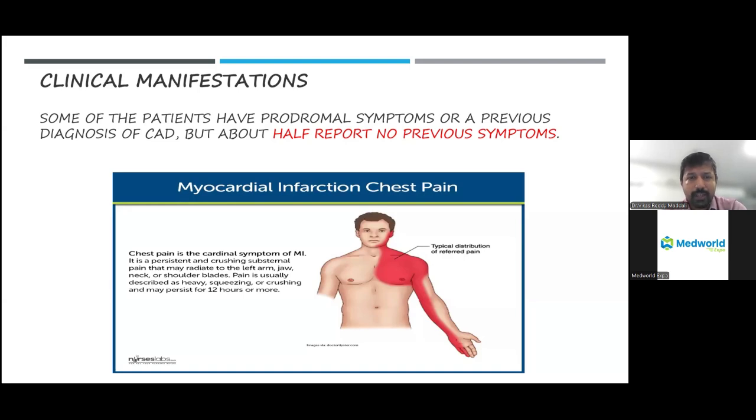The pain is usually persistent. It's a constricting type of pain. The pain is so severe that someone usually comes to the hospital with his hand over the chest. That is the severity of the pain. And the pain keeps on increasing over 5 to 10 minutes. Usually, if it is really because of a heart attack, the patient cannot tolerate this pain and will usually collapse. This is the characteristic distribution of angina.